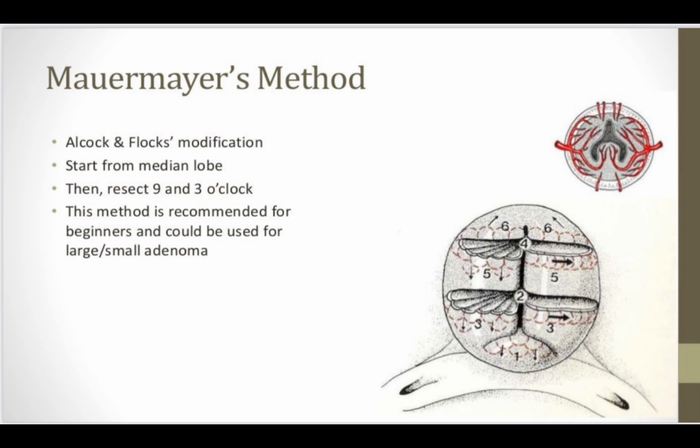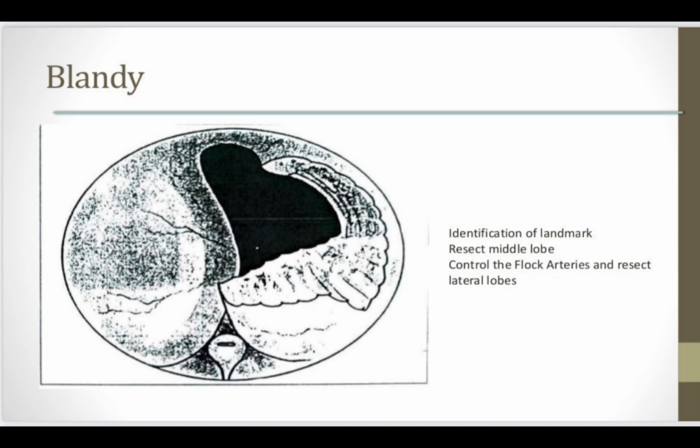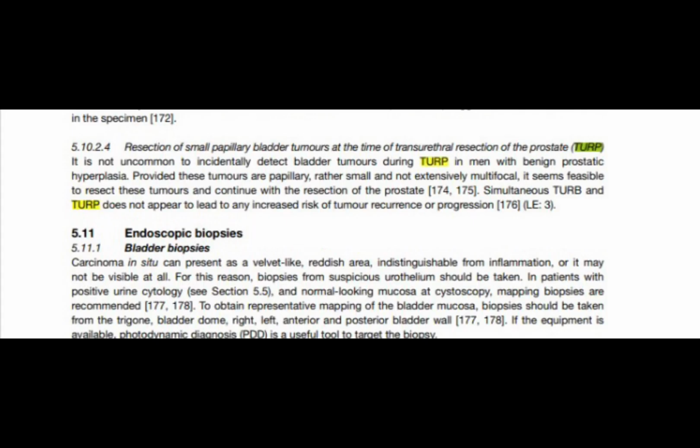This method is recommended for most beginners and could be used for large and small adenomas. The last method of TURP is the blended technique. In the blended technique there is identification of the landmarks, and then we resect the middle lobe, and then we take control of the Flocks artery, and then resect the lateral lobe.